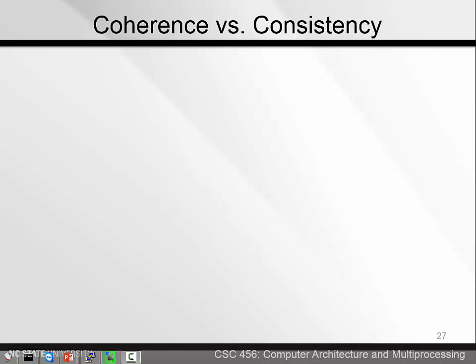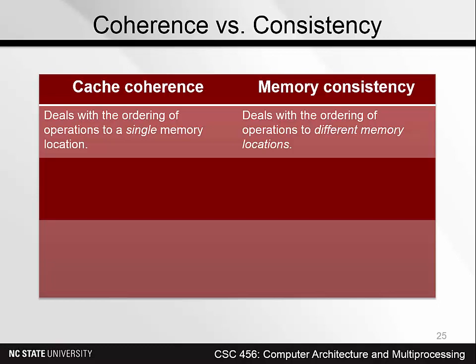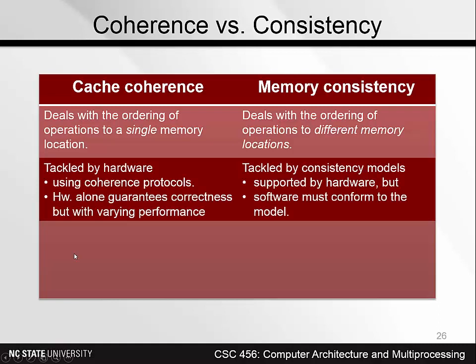Now we want to contrast cache coherence with memory consistency. Cache coherence deals with the ordering of operations to a single memory location, while memory consistency deals with the ordering of operations to different memory locations. Cache coherence is implemented in hardware using various cache coherence protocols. Hardware alone guarantees correctness. It doesn't have to rely on the software, but the performance varies. Sometimes cache coherence algorithms impose a performance overhead.